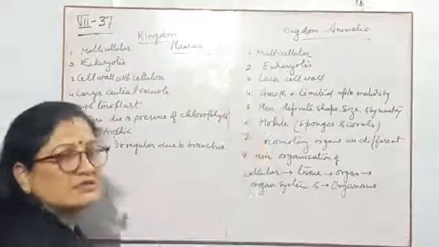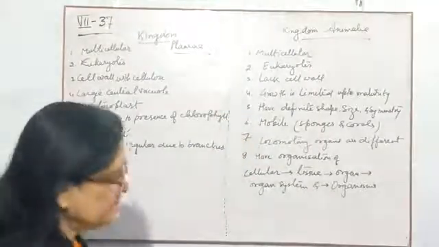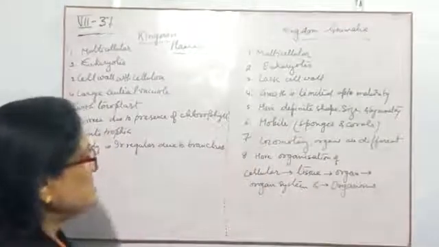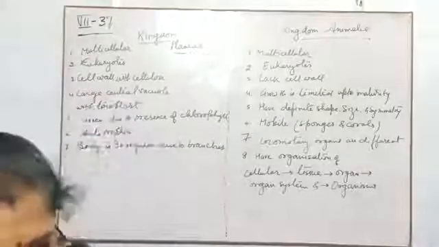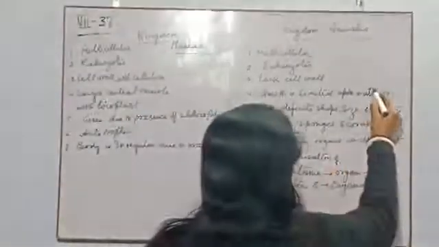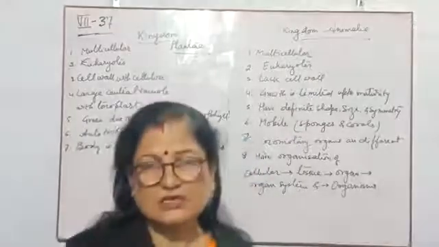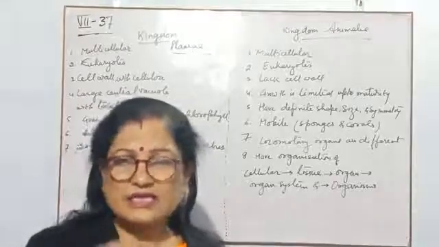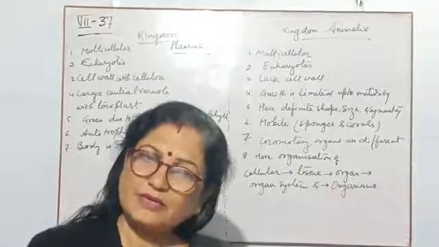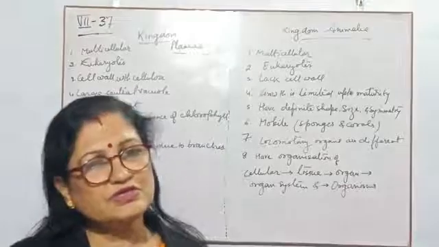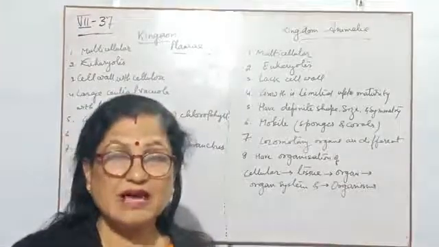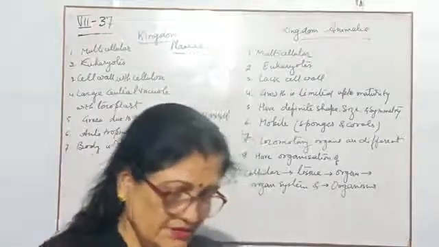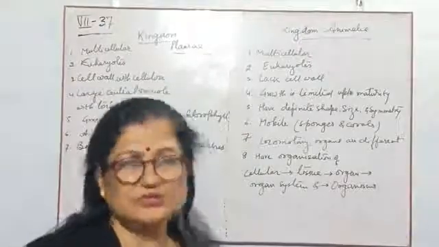Outermost layer is cell membrane, the plasma membrane. There is no cell wall. Then fourth point, growth is limited up to maturity. All the animals stop their growth when they get maturity, and it will be the last shape and size of their body. Yet in case of plants, they have unlimited growth